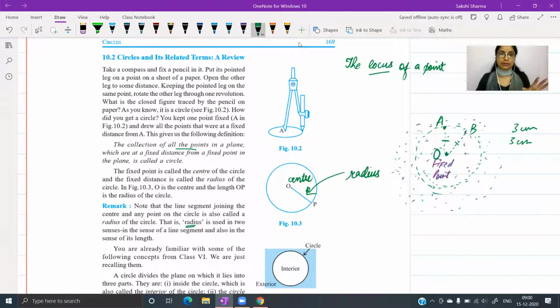So radius simply would be line segment which joins a point to another point, in this case the center to a point on the boundary, whereas radius is the measurement of that, the length of that line segment. And then the fixed distance itself is the radius of the circle, as I indicated. Now I've used it in two senses: the line segment which connected the center to the boundary point, secondly the distance which we are making sure is fixed in this case.